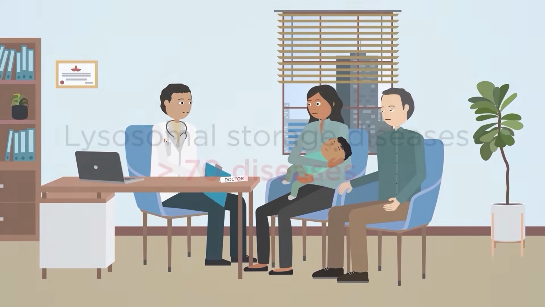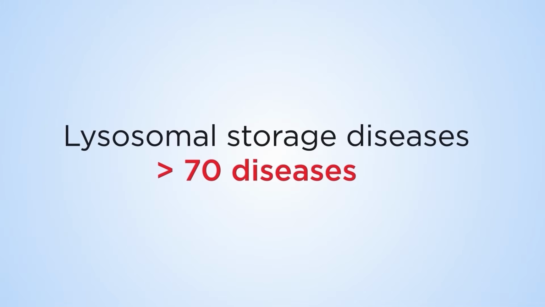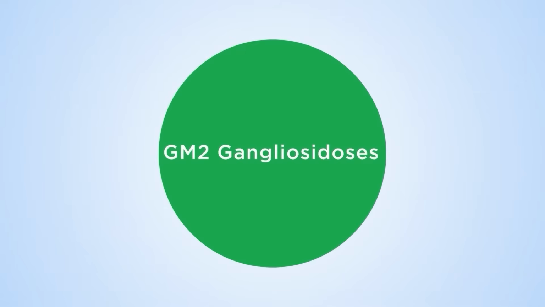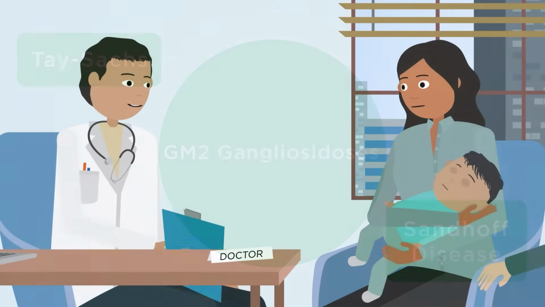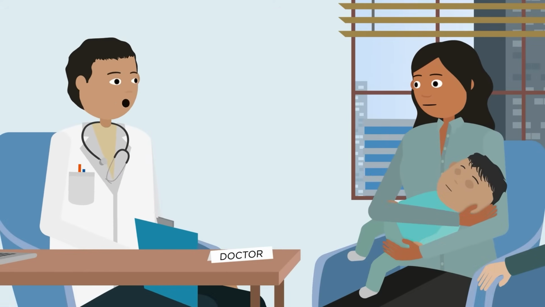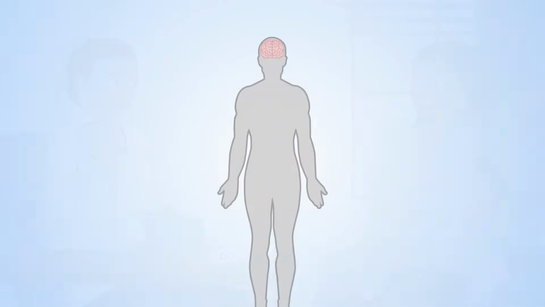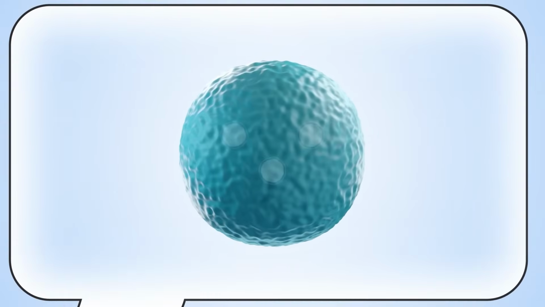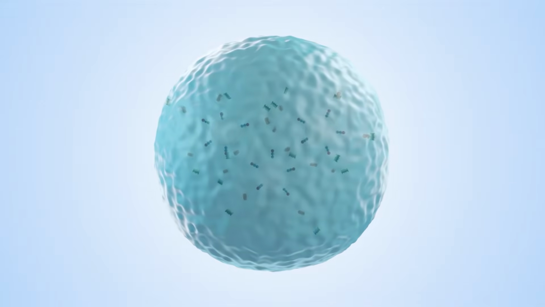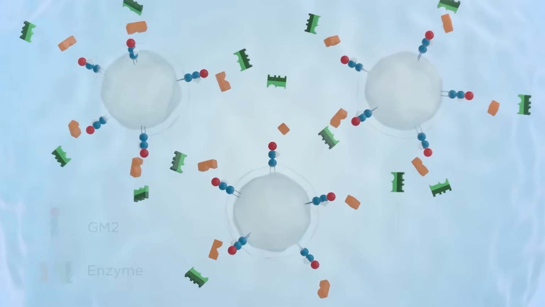Of course. Tay-Sachs belongs to a subgroup of inherited disorders called lysosomal storage diseases. This subgroup, the GM2 gangliosidoses, contains both Tay-Sachs and Sandhoff disease. They all feature lysosome malfunction. What is a lysosome? They're specialized compartments found in our cells. Lysosomes act as waste and recycling centers, containing enzymes that digest large molecules.